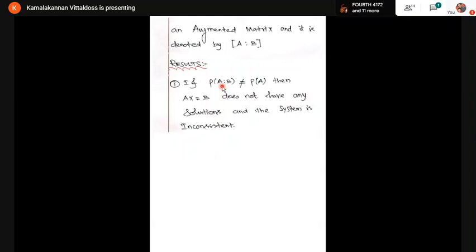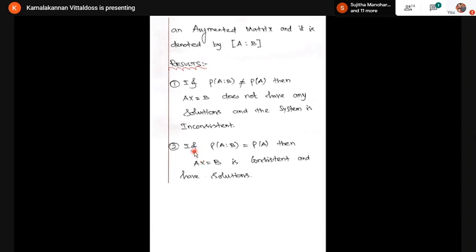Listen carefully. Rho stands for rank. If the rank of A comma B is not equal to the rank of A for the system Ax equal to B, then the system does not have any solutions. If the ranks are not equal, we can conclude the system has no solutions. That means the system is inconsistent.